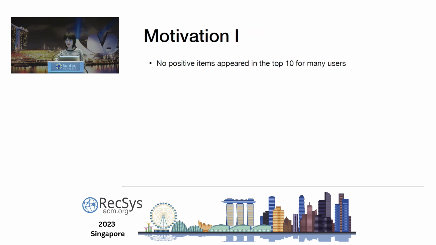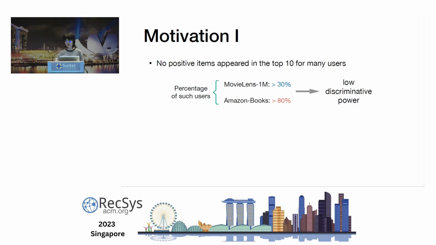However, in our experiments, we have run 47 to 51 recommender systems on 3 datasets. Surprisingly, we found that for many users, there are basically no positive items appearing in the top 10. The percentage of such users on MovieLens is about 30%, and on Amazon Books it's even worse. So with such a high percentage, we think there's basically no discriminative power.